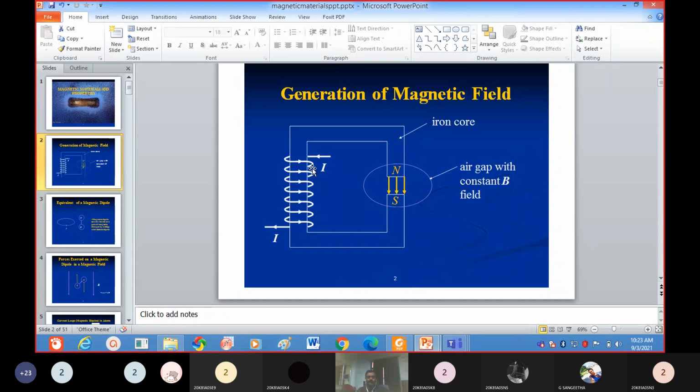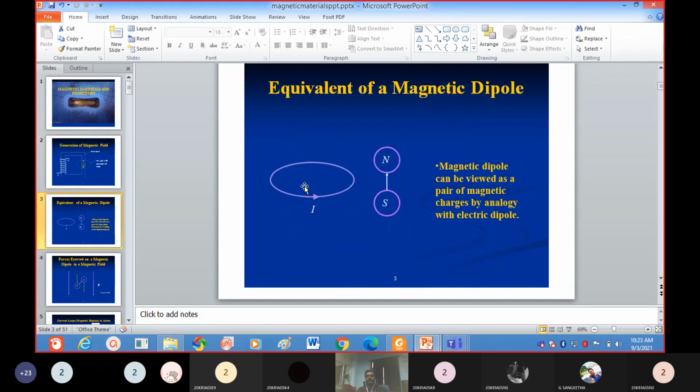We know that if current passes through a circular coil, a magnetic field is produced. The same concept applies here. If you take any atom, it contains a nucleus, and around that nucleus an electron is revolving. That means the electron has orbital motion as well as spin motion.